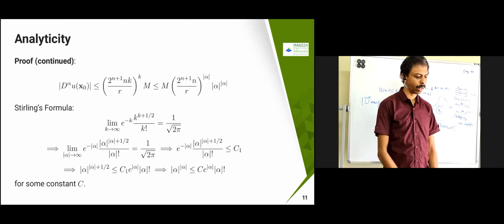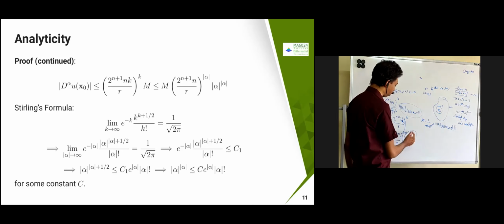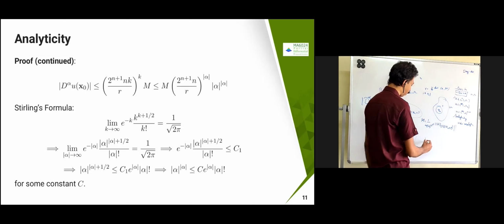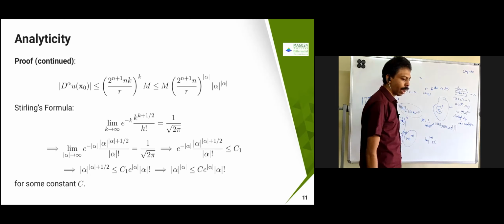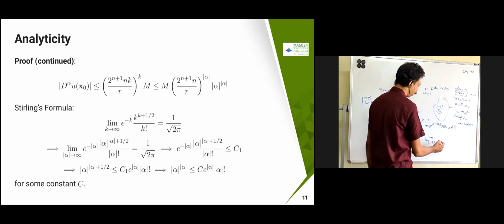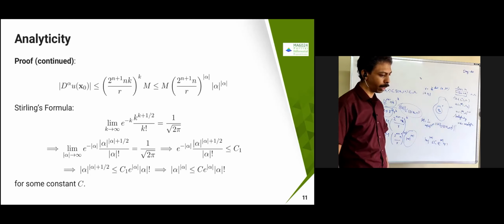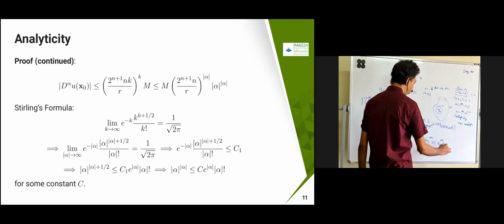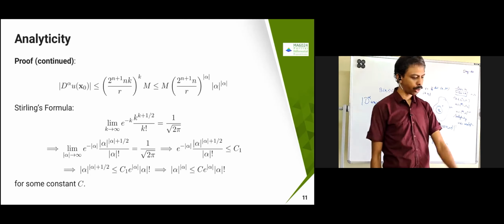Now I just simplify that. What I'll get is alpha into alpha. I want an estimation for this one: alpha into alpha power mod alpha power alpha. From this Stirling's formula, mod alpha power mod alpha is less than or equal to c into alpha power c into e power alpha into alpha factorial. This you can obtain from Stirling's formula, for mod alpha factorial or alpha factorial. So you can estimate this for some constants, and that constant you can also find.